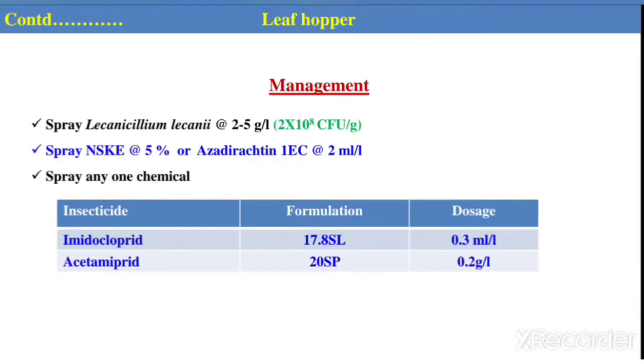As a last option you can spray insecticide, same as in the case of thrips, imidacloprid and acetamiprid at the recommended dose. Management practices are the same for sucking insects, and the same for borers, so this will be easy for you in the exam.